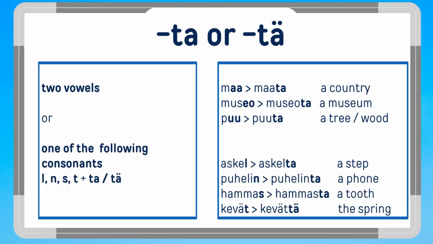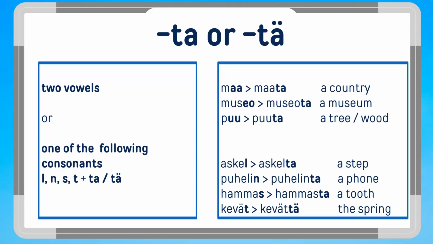You'll also use this ending if the word ends in one of the following consonants: L, N, S, or T. A step, askel, askelta. A phone, puhelin, puhelinta.